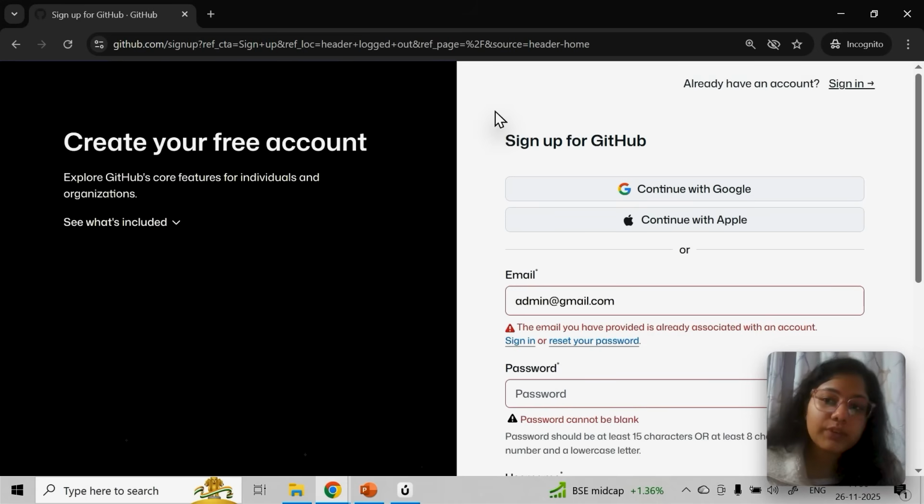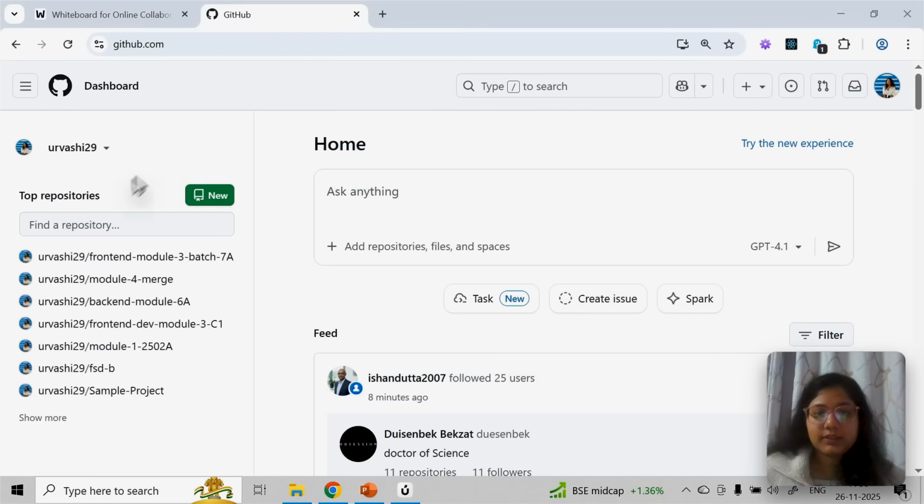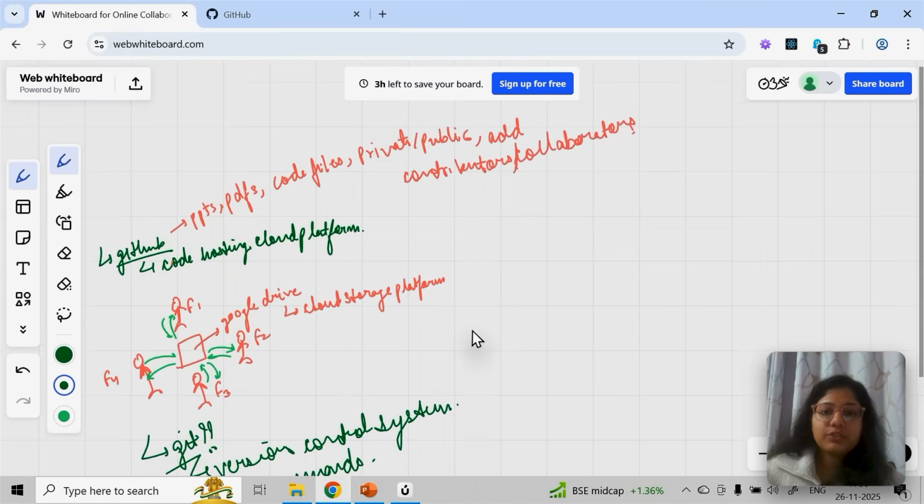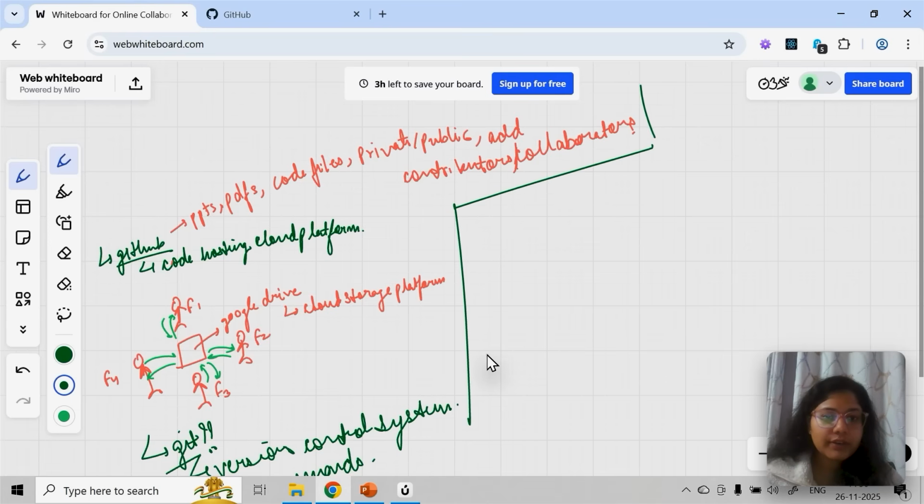Once your account is created, your GitHub account will look like this. Initially it will be empty, of course, but this is the main dashboard that will open. So the first task is to create a GitHub account. I'm noting all the steps here. You can do it right now, or try it out later. Create account on GitHub.